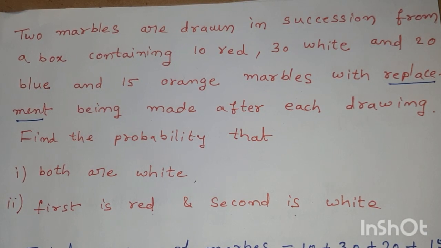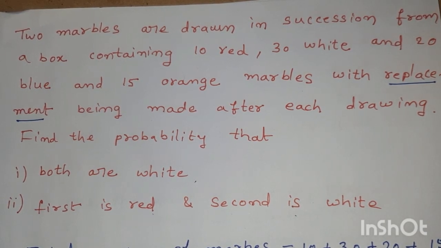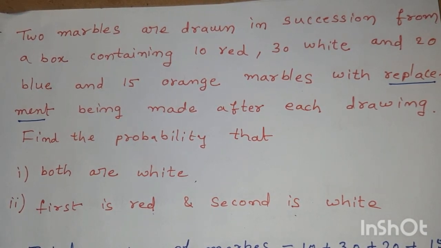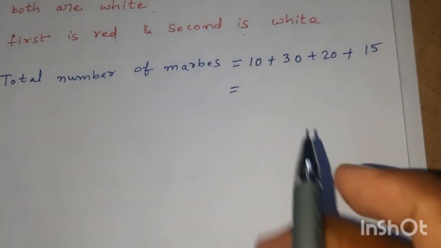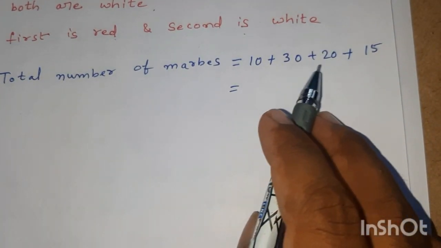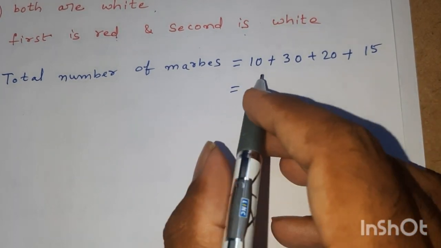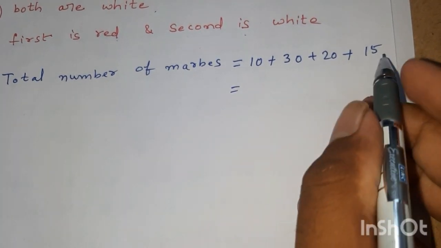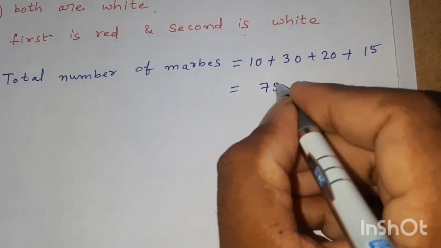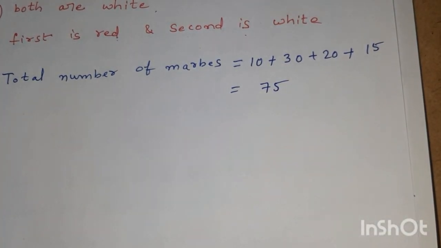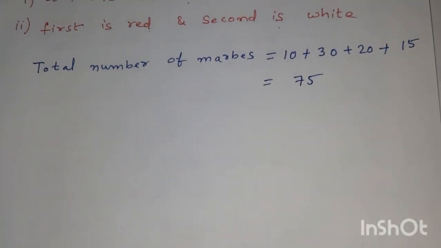Therefore 10 plus 30, 40, 40 plus 20, 60, 60 plus 15, 75. Okay, so there are totally 75 marbles.